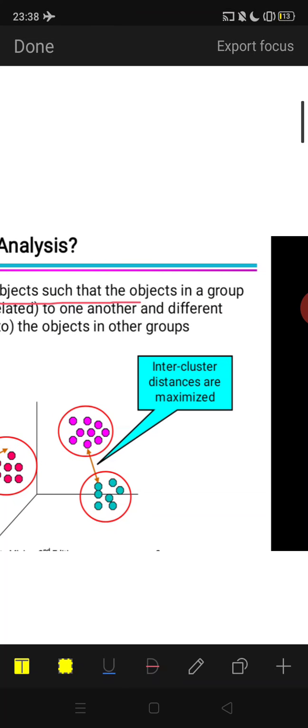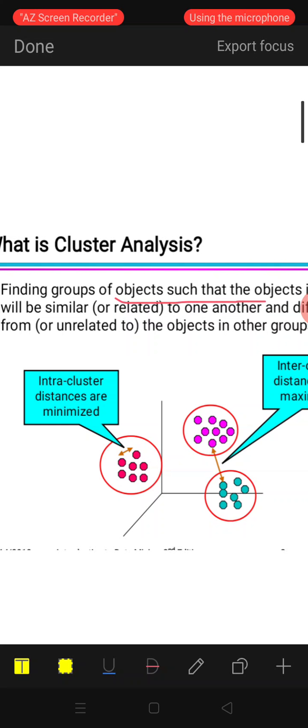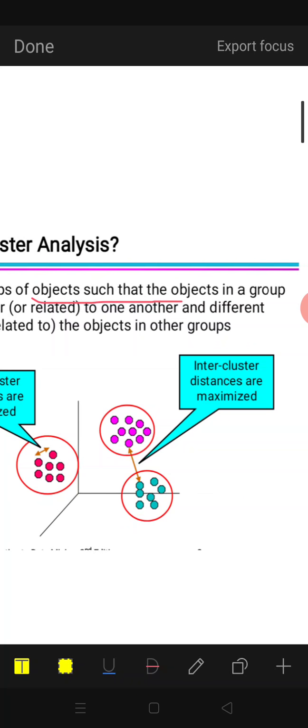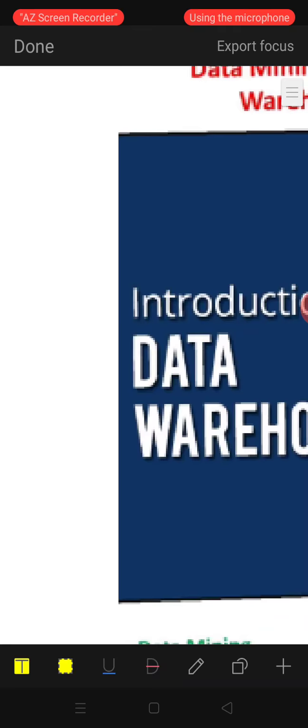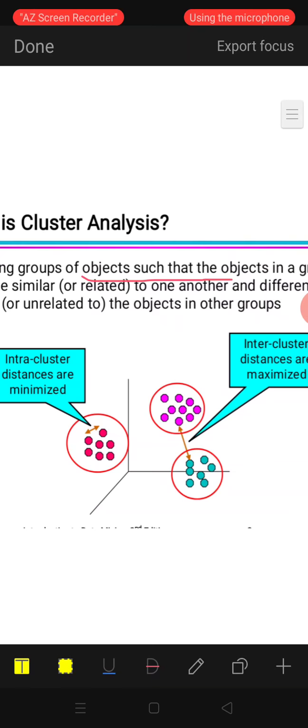Group of objects such that the objects in one group will be similar to all other objects in that group and different from objects in other groups. So we have understood what is called a cluster.